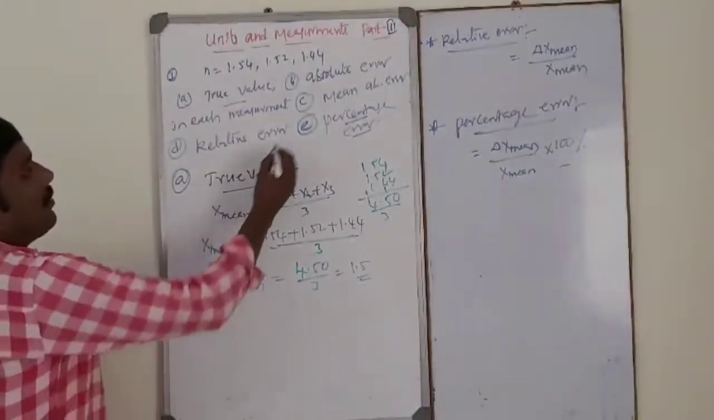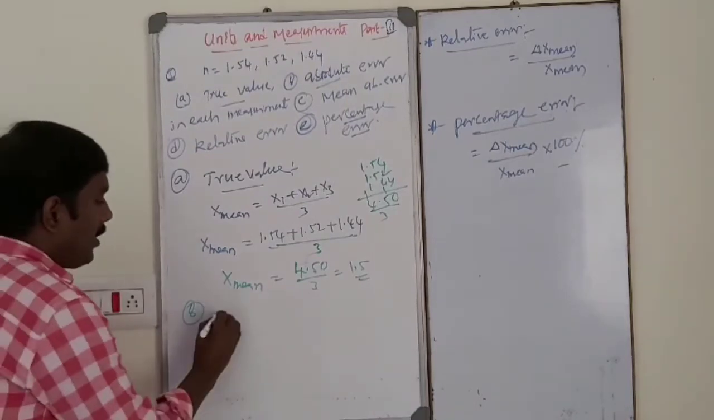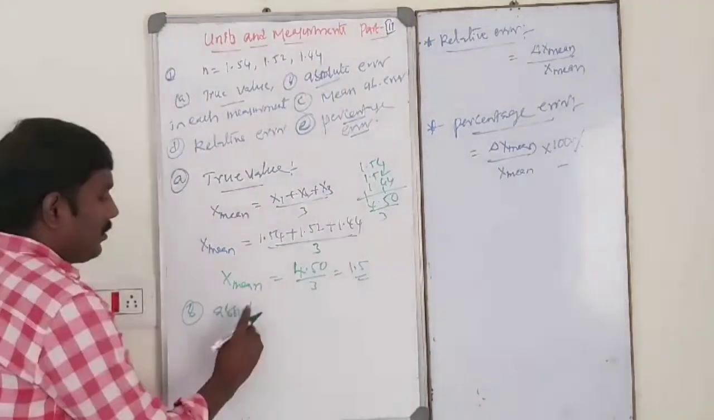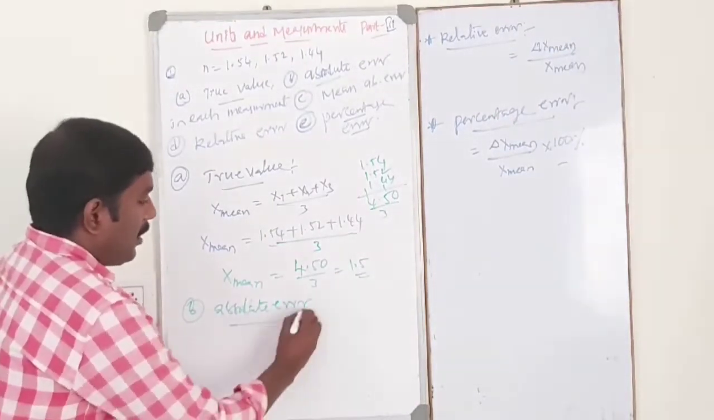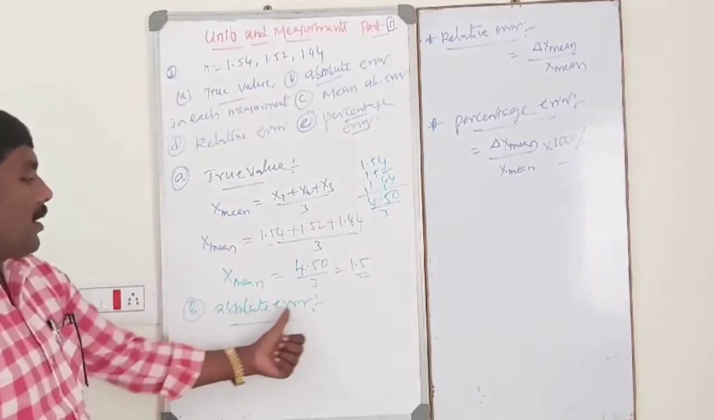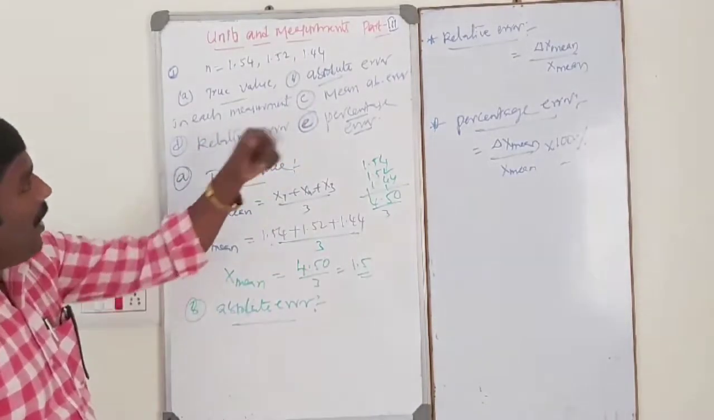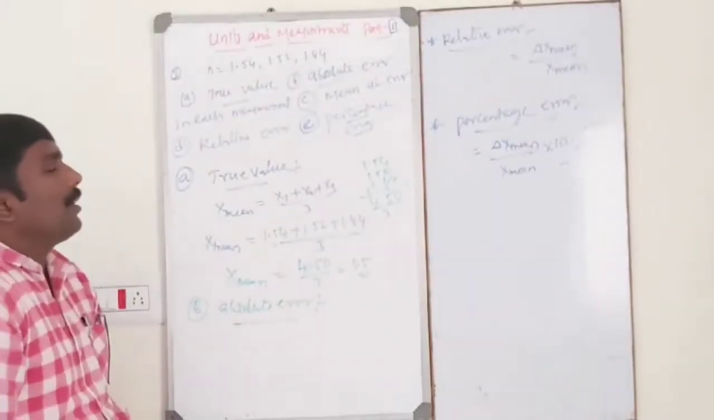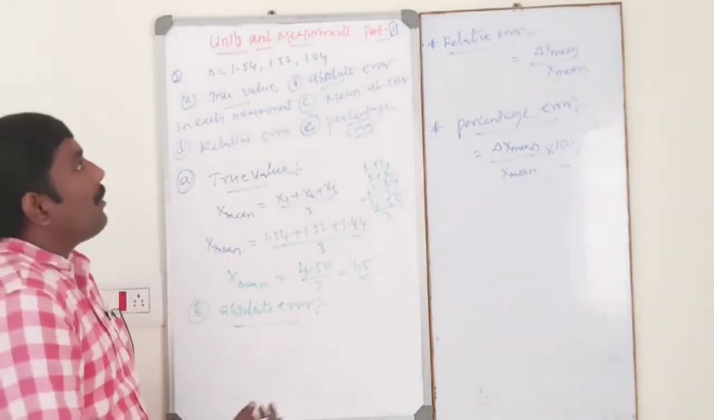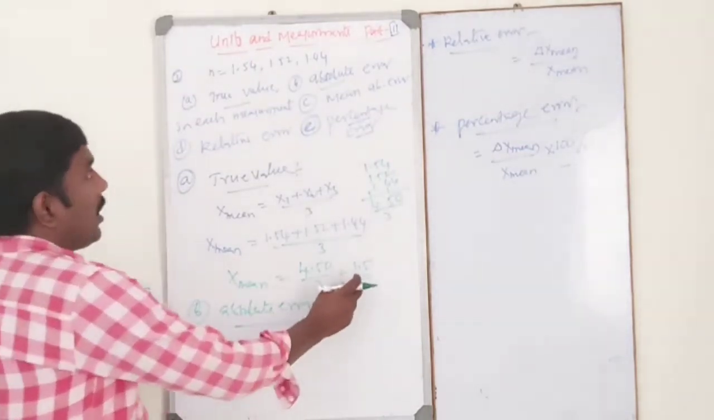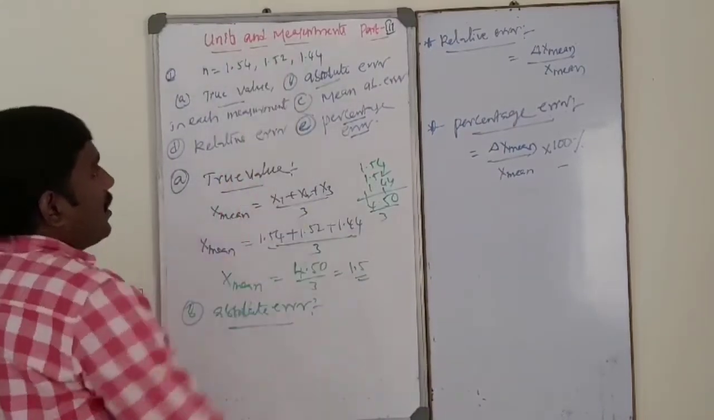So next one, absolute error. We calculate the absolute error. This is the mean value. Absolute error in each measurement. What is meant by absolute error? Simply the difference between the true value and the measured value. So this is the true value, and of course these are all measured values.